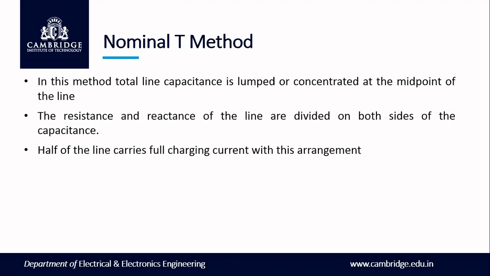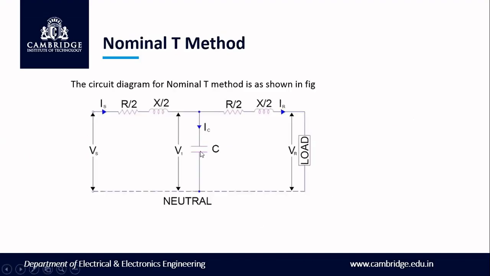Half of the line will carry the full charging current, because in the nominal T circuit the Z is divided into two parts. We can see the circuit here: this current IR will flow through half of the impedance, and Is will flow through the other half. Now we'll show you how to draw the vector diagram for this nominal T method.